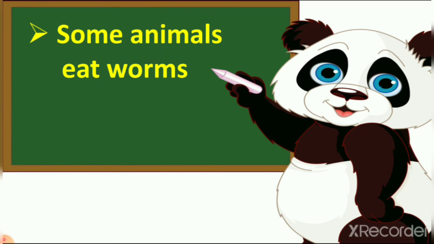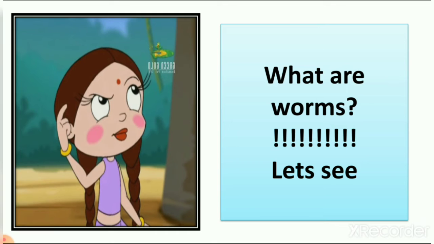Some animals eat worms. Now when you see the spelling worms, you think in your mind, what are worms? So let's see what are worms.